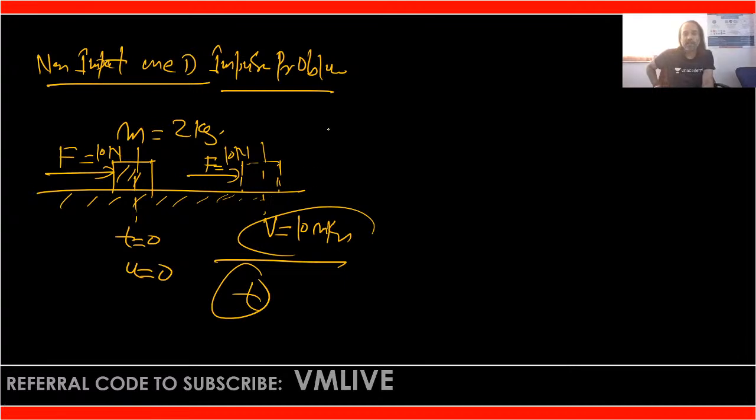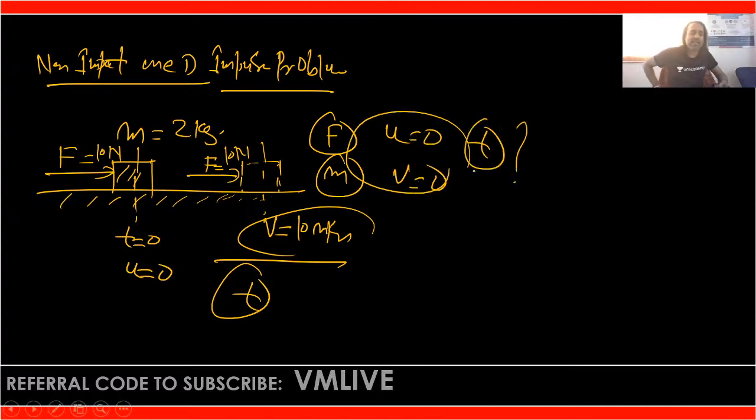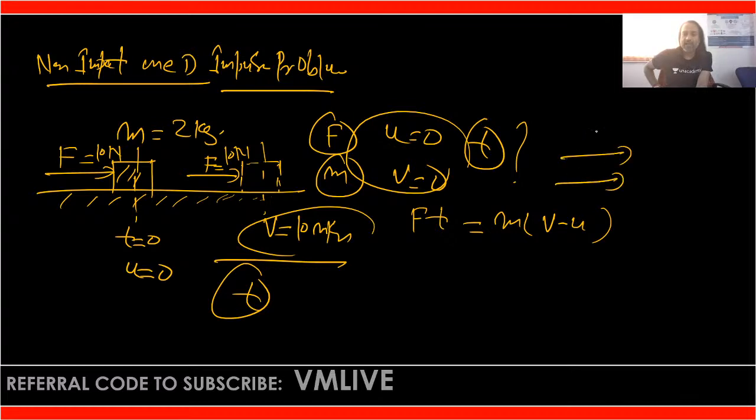Obviously you can see here force is given, mass is given, u is given, v is given. What is required here? Time is required. Then directly we can go to the impulse momentum equation. So what we can write, Ft = m(v - u). Is that clear? See here, in this case u, v and F all are in the same direction, so we can apply. So Ft = m(v - u). What is F here? 10. T we have to find.